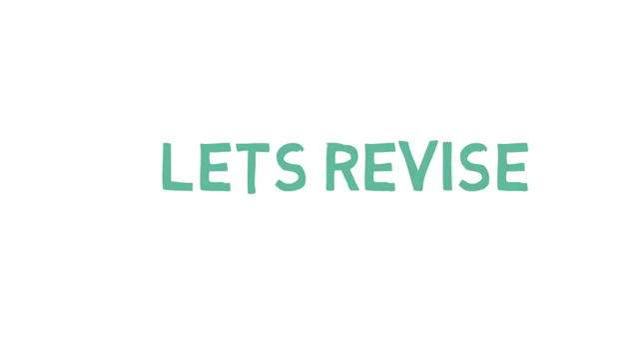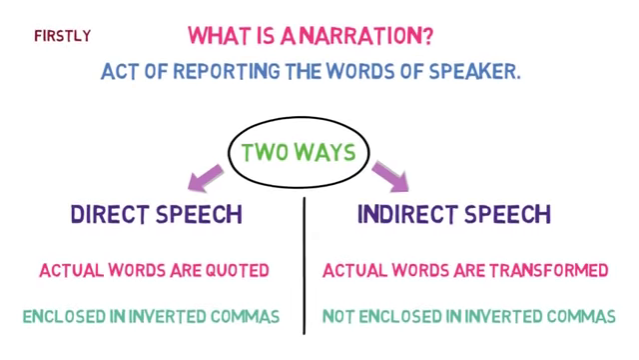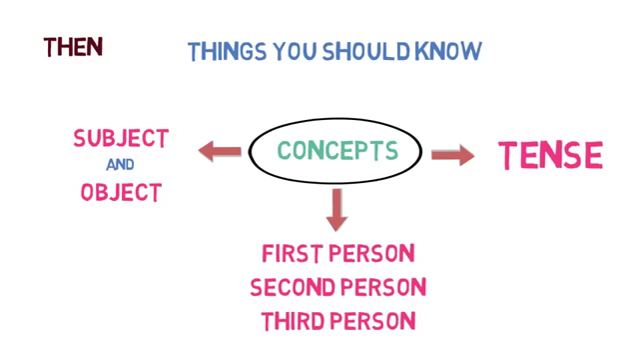Let's quickly revise what we learned in this lesson. Firstly, we learned what exactly is narration and its two types. Then we learned the three things that we must know before starting the conversion from direct to indirect speech. These are subject and object; first person, second person and third person; and tense of reported speech. And finally, we discussed the six steps to convert a sentence from direct to indirect speech.